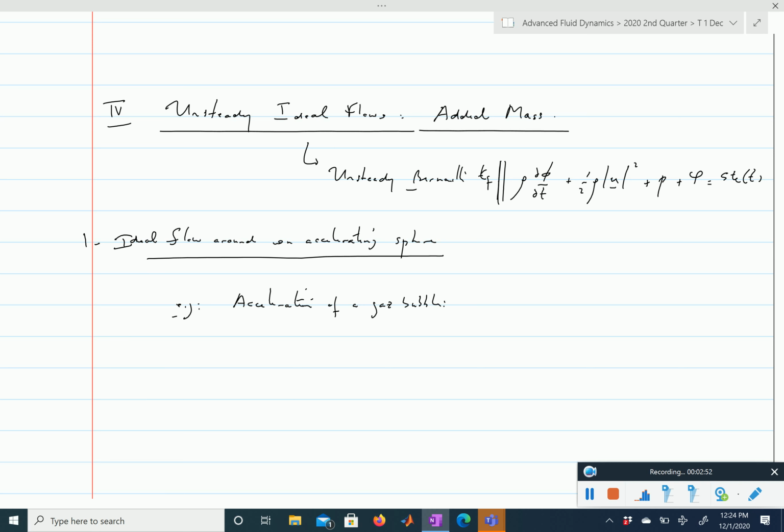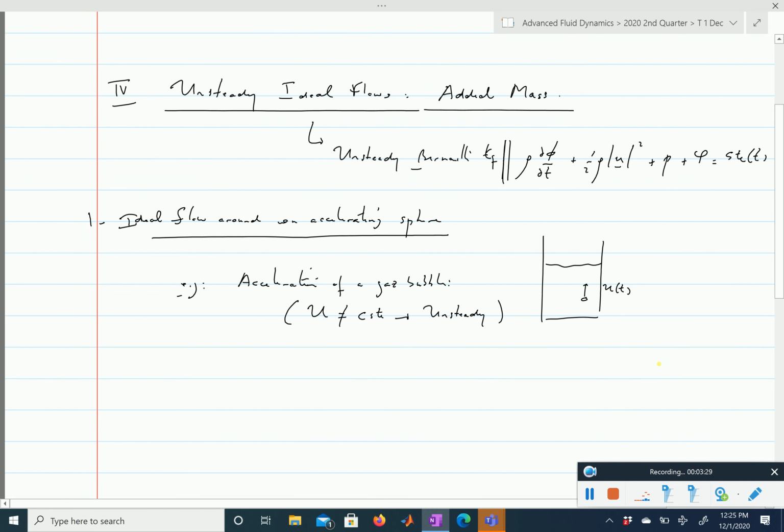And so what do we have? We have our glass, and then we have a little bubble which is rising, and the velocity of the bubble is going to be a function of time. If the velocity was constant, then we would have a steady rise. But if the velocity is non-constant, then we have an unsteady flow. If the velocity was constant, it would be steady, but the velocity is not constant, and therefore it is unsteady.